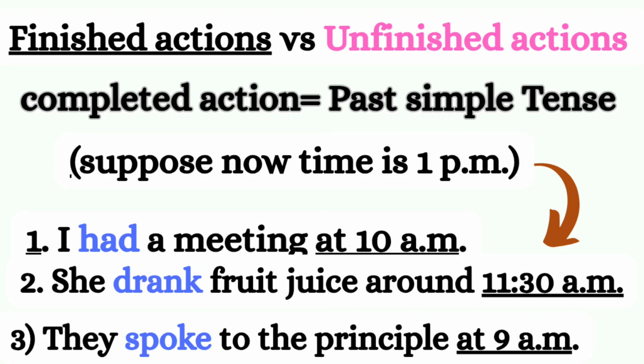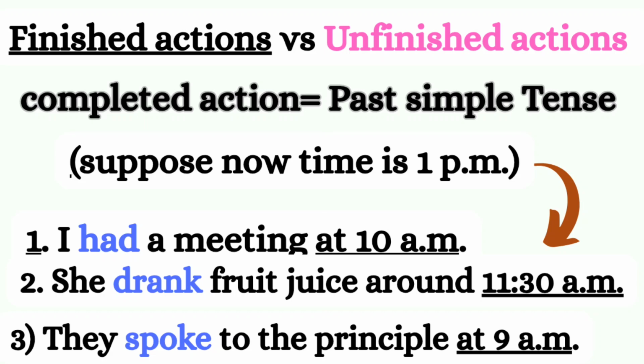So these three actions happened this morning actually, but time is 1 p.m. So these actions were completed in the past this morning. That's why we mention the time: at 10 a.m., around 11:30 a.m., at 9 a.m. First you understand the time. Okay, time is 1 p.m.